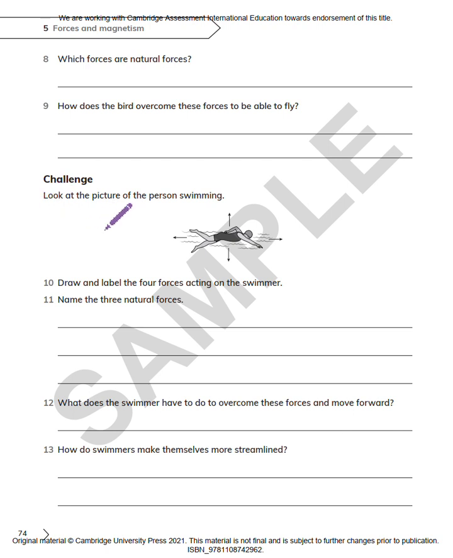Challenge. Look at the picture of the person swimming. Question 10. Draw and label the four forces acting on the swimmer. Name the three natural forces. So, the force down is gravity. The force that is backwards is water resistance because they're in water.